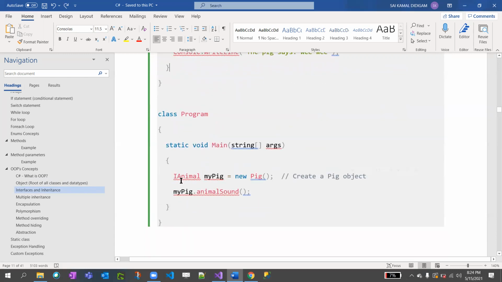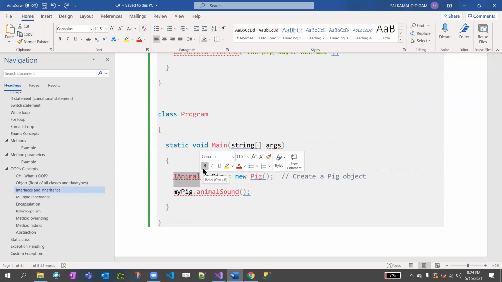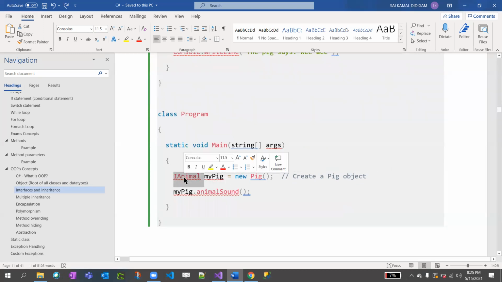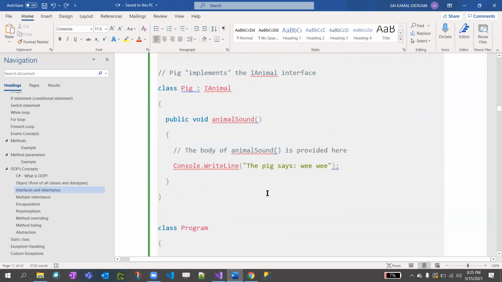Now, to instantiate the child class, this is the syntax. Whenever you're creating an interface, the best practice is to start with I and put your name. That represents an interface, so IAnimal is an interface. You're telling the interface that my child class is Pig. In your public static void main you put IAnimal myPig equal to new Pig. So now myPig.AnimalSound will print this line.